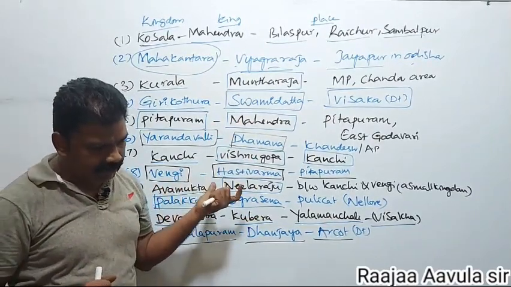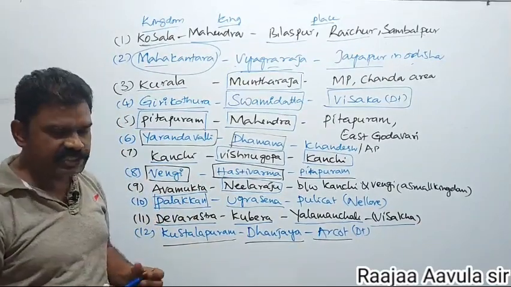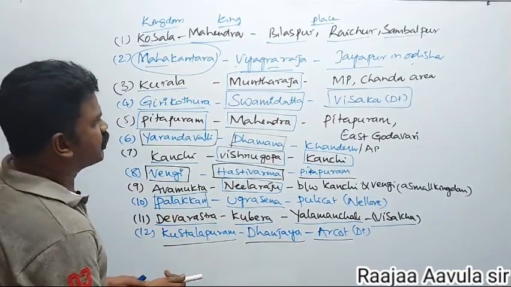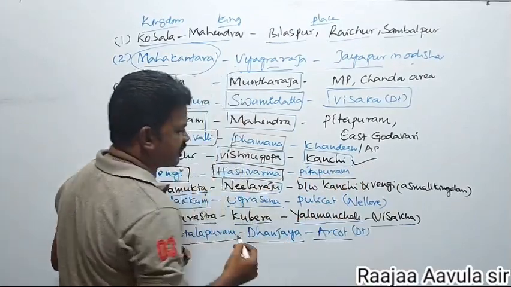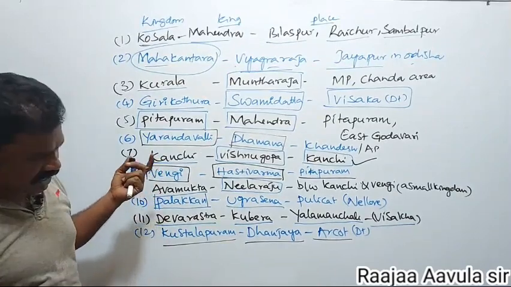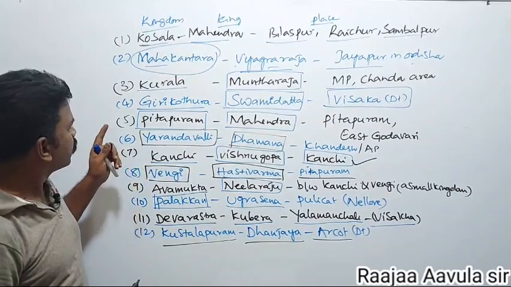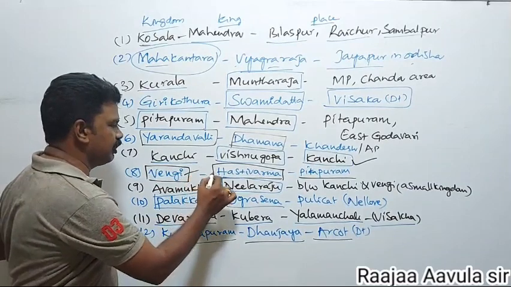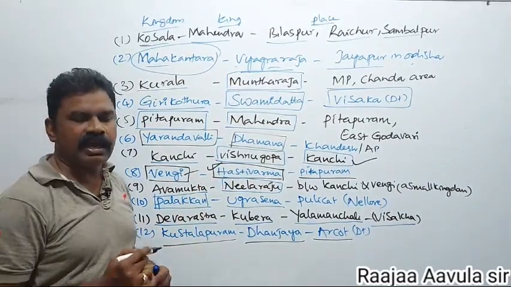Among all these, in AP, Hastivarma was the biggest ruler of this period. The greatest king of the 12 was Vishnugopa, the Kanchi ruler. He was the greatest king among the 12 kingdoms. The Andhra Pradesh king Hastivarma was a Salankayana king and a Vengi king, mentioned in the Allahabad inscription.